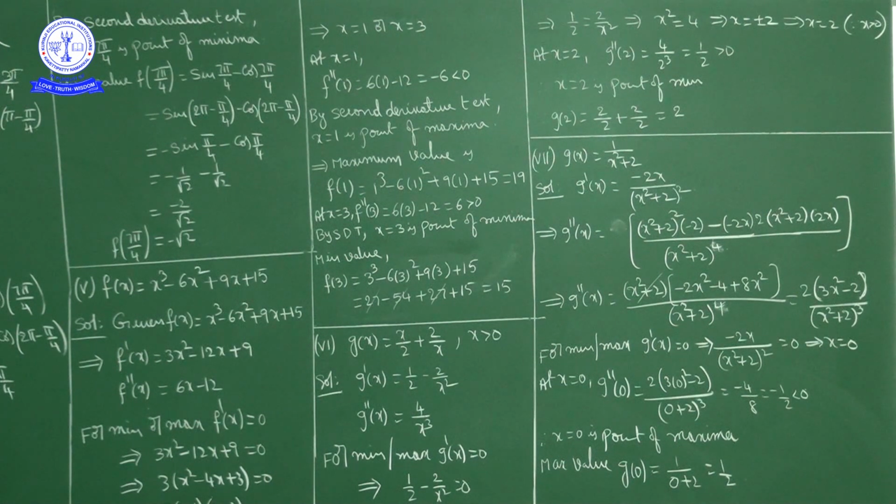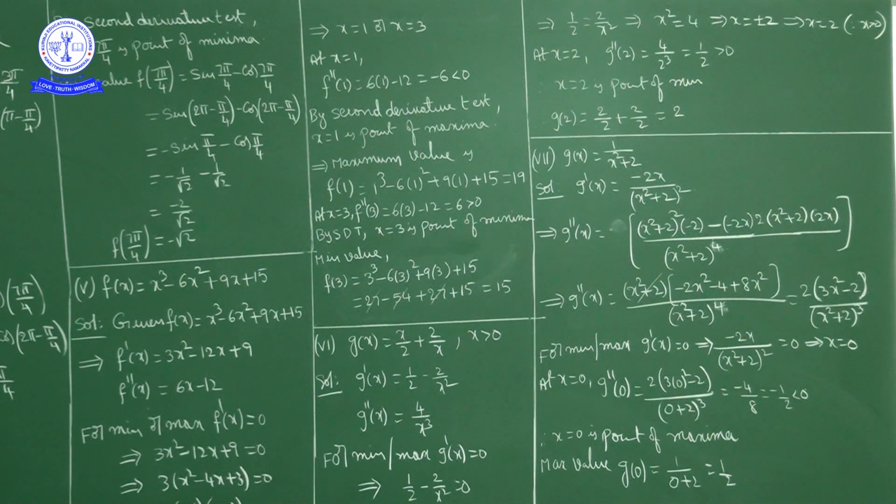g of x, g dash of x and g double dash of x. Now for minimum or maximum, what is the first condition? For minimum or maximum, first of all equate first derivative equal to 0. g dash of x equal to 0 means minus 2x by x square plus 2 whole square equal to 0. So numerator has to be 0, nothing but x has to be 0. X equal to 0 is the critical point here.